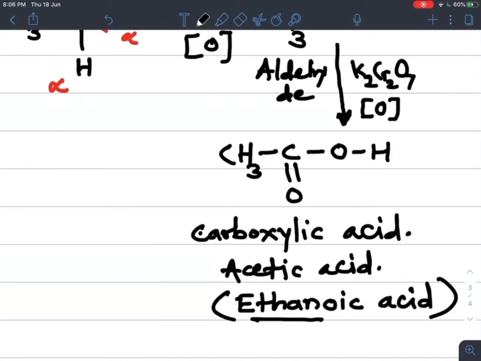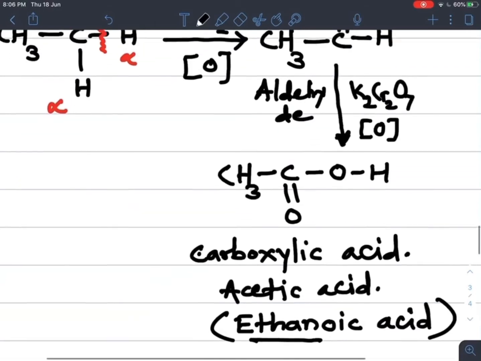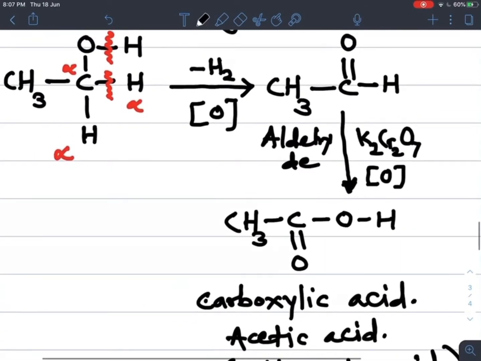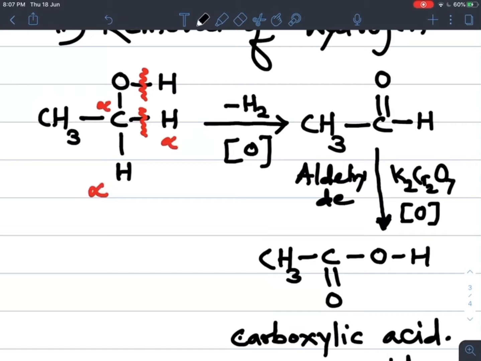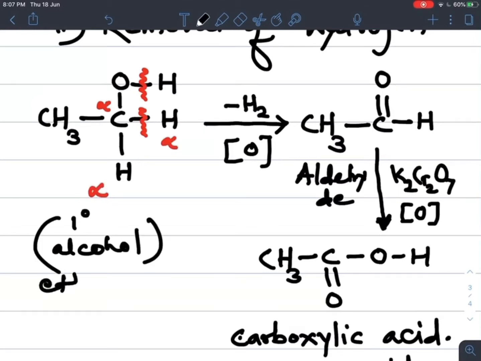So this acid is formed from the primary alcohol. Let's see here, in this ethyl alcohol which group is present? CH2OH. If in any alcohol CH2OH group is present, then it is which type of alcohol? It is primary alcohol. So this is primary alcohol, and the name of this primary alcohol is ethyl alcohol or ethanol. Ethyl alcohol, or its IUPAC name is ethanol.